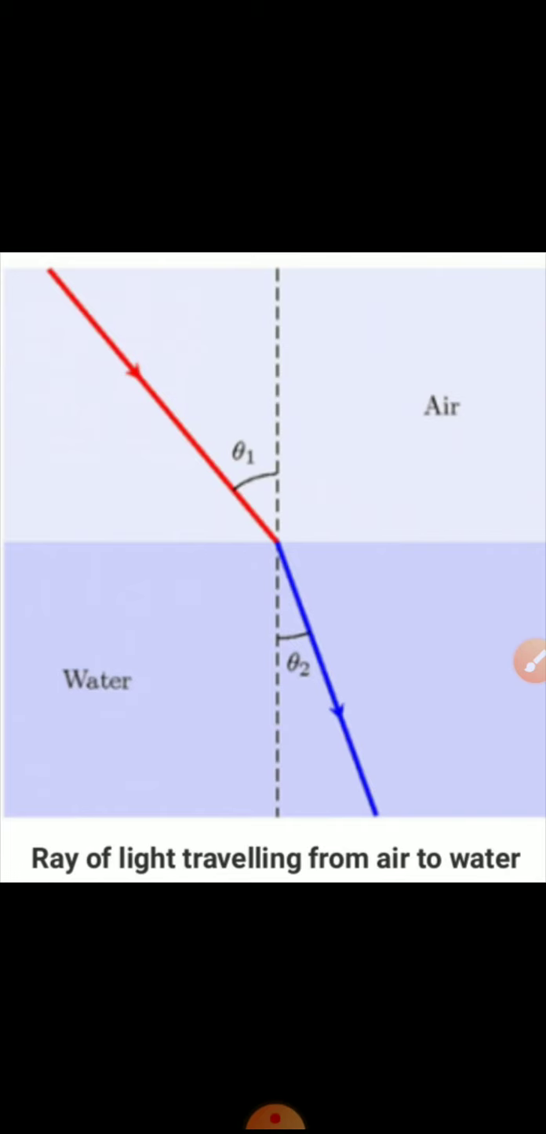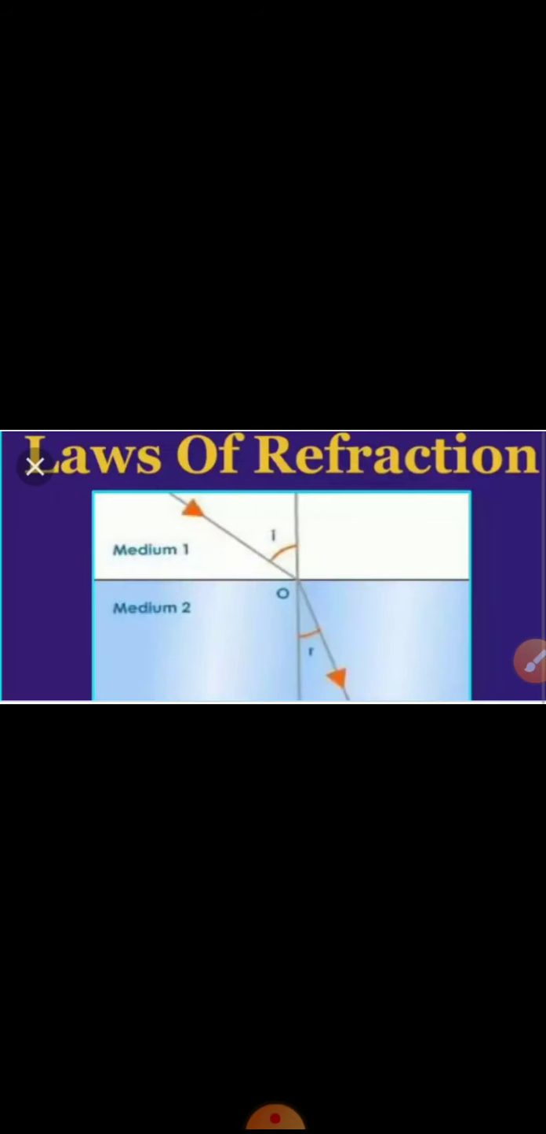Laws of reflection we have studied in the previous class. Reflection of light means that when light falls on a reflecting surface, then it comes back again. That is called reflection of light. And refraction we have studied. Refraction of light means when light travels from air medium into another transparent medium, it changes the direction. That is called refraction of light. So what are the laws of refraction?